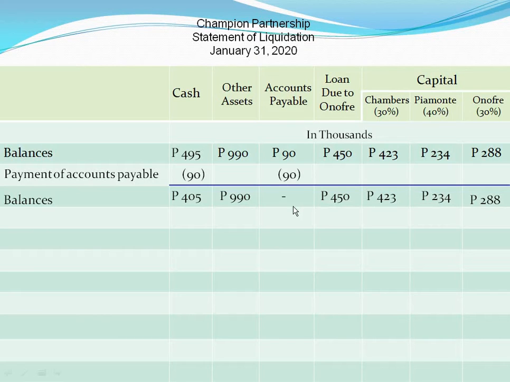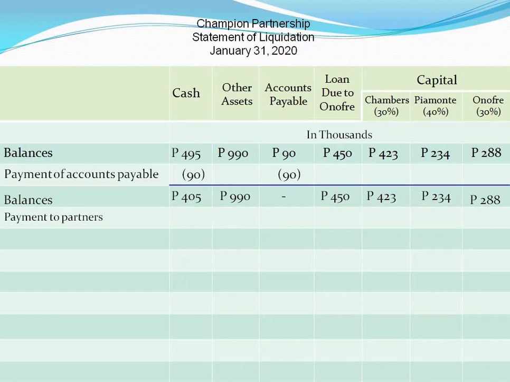Notice, there is no more outside liability, but there is still some cash remaining. So, what's the next step? After paying off all the accounts payable, distribute the cash to the partners. But the problem here is the cash of 405,000 pesos is not enough to pay all of the partners' interest. So, how are we going to distribute the cash?